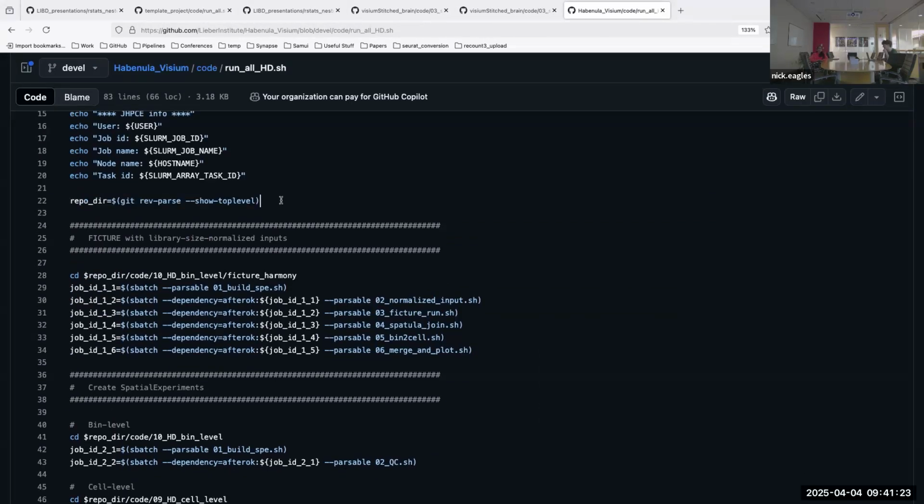It's kind of like a git command. I like it because it's sort of like the here package in R, where no matter where you are within a Git repository, it gets the top level. It finds the top level, and then you can use paths relative to that top level. So it really is analogous to here in R for bash scripts.